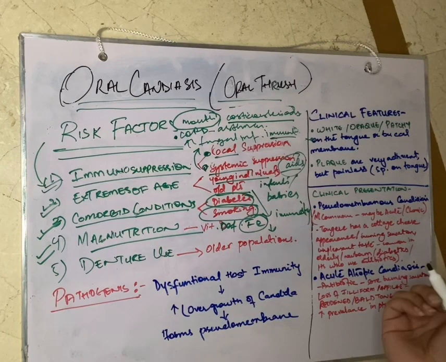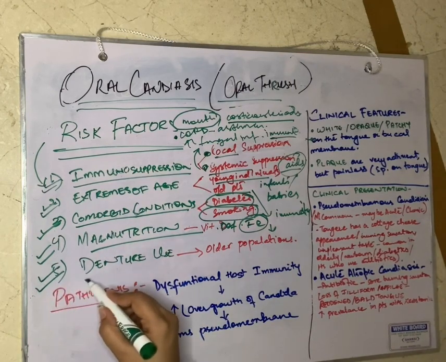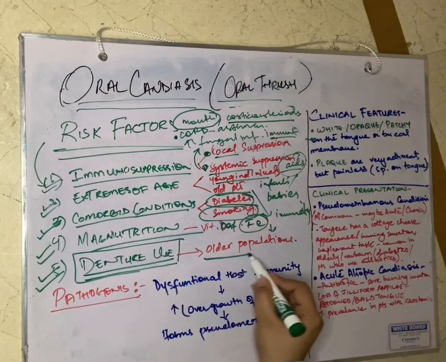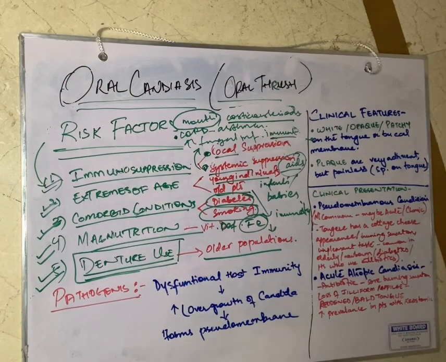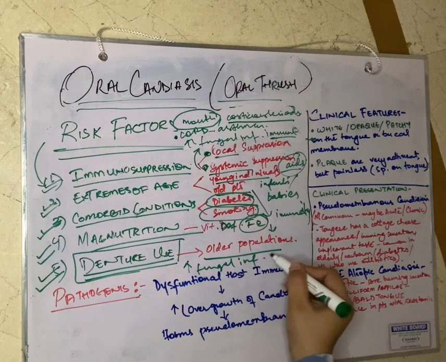That's why we are often told to keep on taking our multivitamin to keep our immune system boosted, so that we are not at risk of fungal infections. Then we have denture use. This is also very important because it occurs in older populations. Usually patients who are older in age tend to wear dentures in their oral cavity, and this may also lead to increased risk of fungal infections and thereby increased risk of